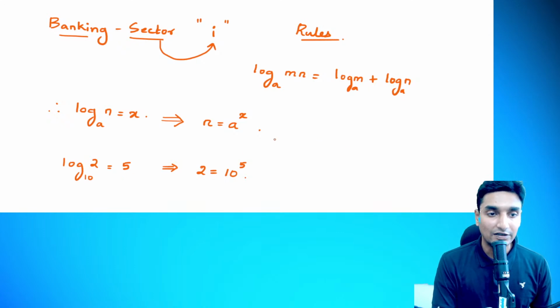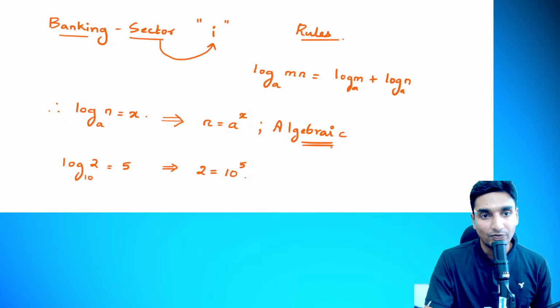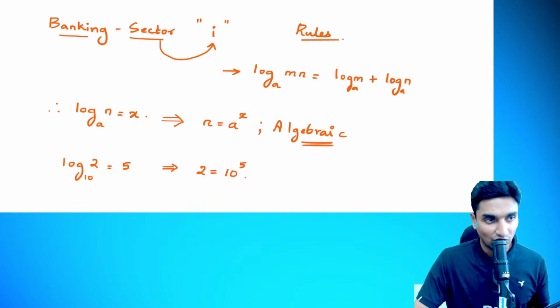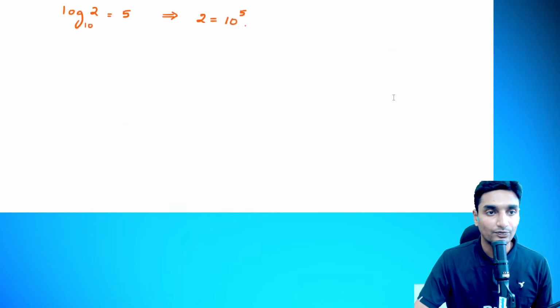Okay, so generally logarithmic functions are applicable for algebraic terms. For values which are in unknown format, generally to those elements or properties we apply the logarithmic function. Okay, so this is the first rule here, guys. Log of m into n is equal to log of m plus log of n. On the basis of that, we have certain formulas that we'll be looking forward to, and this is known as the multiplicative form or the first rule.